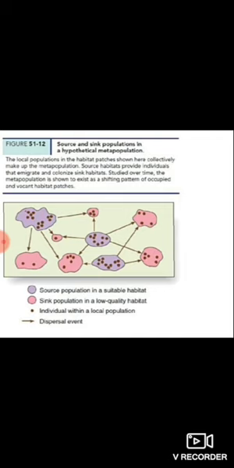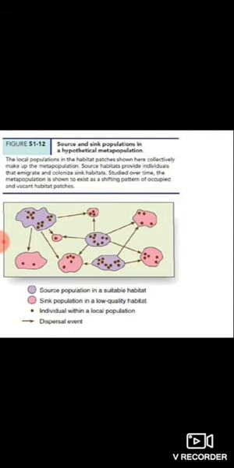Before we go into detail, let me first tell you what a population is. A population consists of a group of organisms belonging to a particular species, inhabiting a particular area. So you can say that it is a closed population.